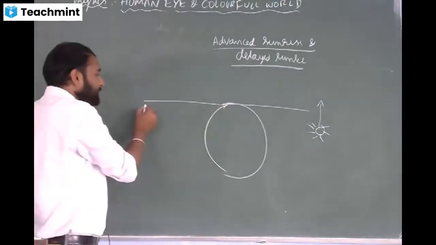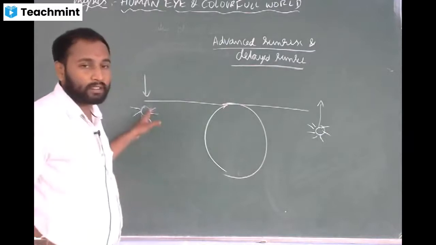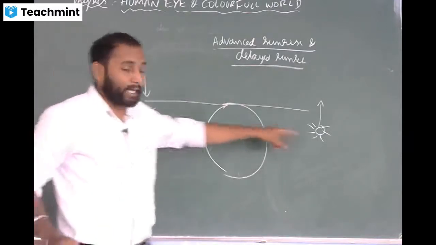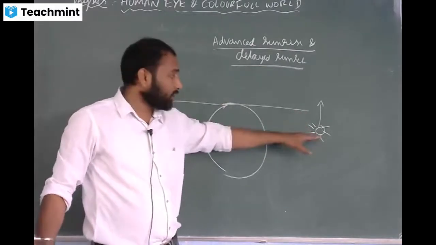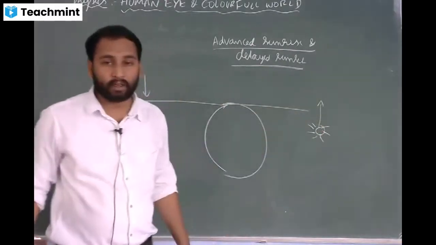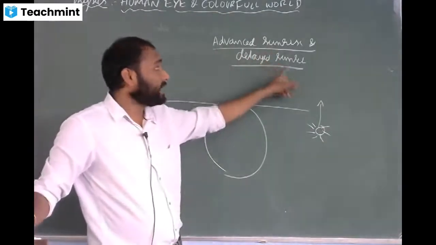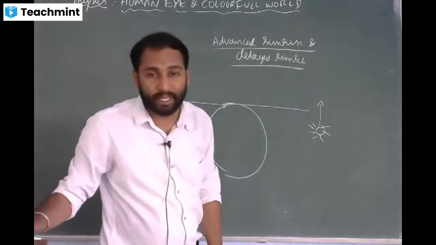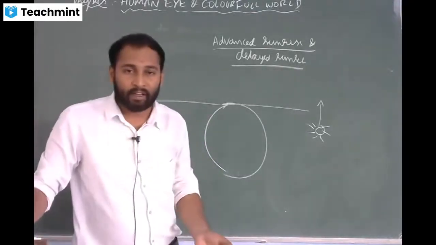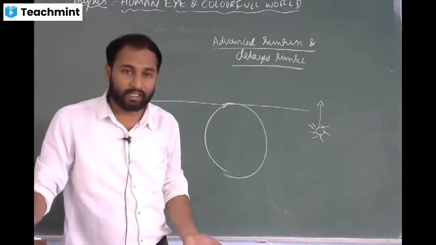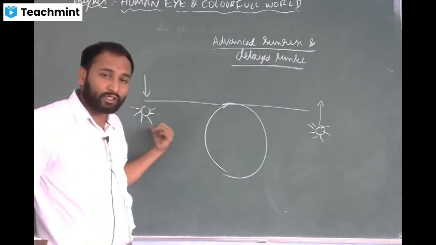Similarly, if the sun crosses this horizon, we call this sunset. So the actual sunrise means the crossing of the horizon by the sun. But what I am saying is that advanced sunrise and delayed sunset are because of atmospheric refraction only. The sun rises about 2 minutes before the actual sunrise and it sets about 2 minutes after the actual sunset.